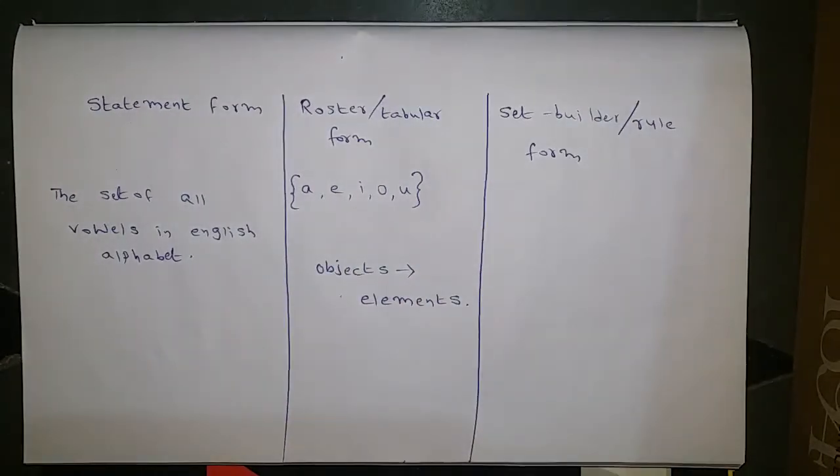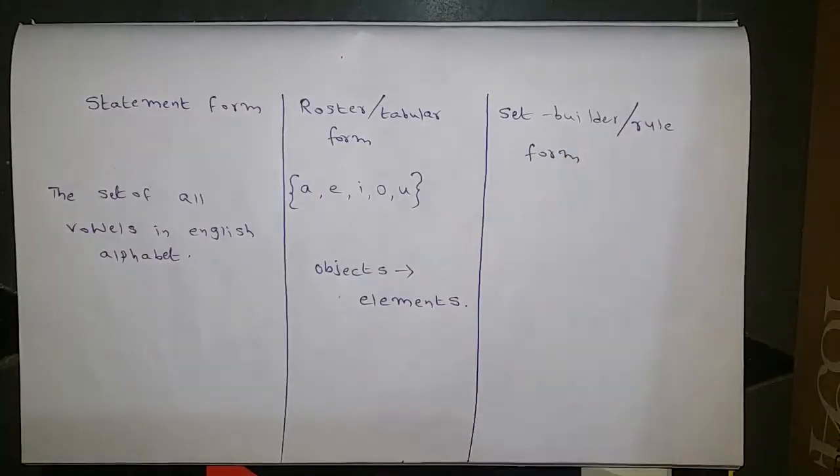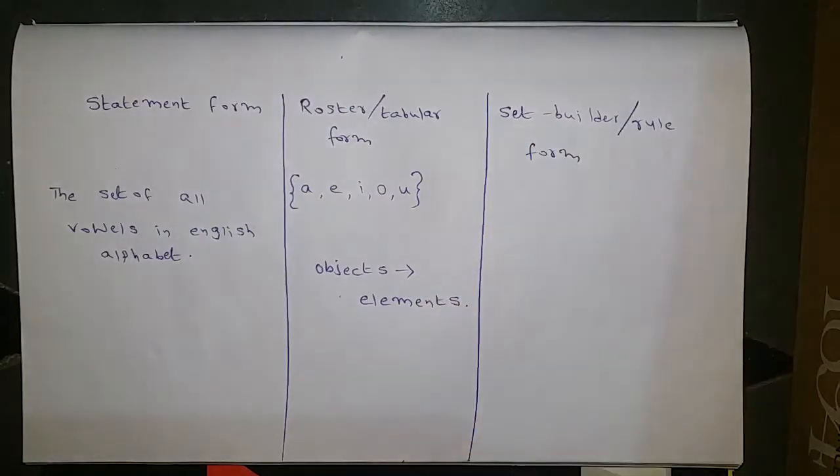Now come to the set builder form. The name itself indicates set builder, meaning building. What is the rule they are following, what is the formula they are following, what exactly they are projecting, that we represent in the set builder form.